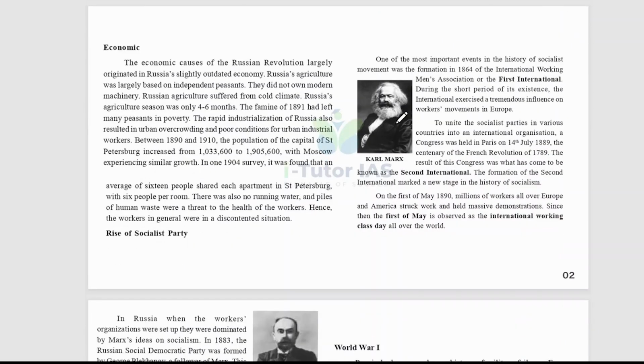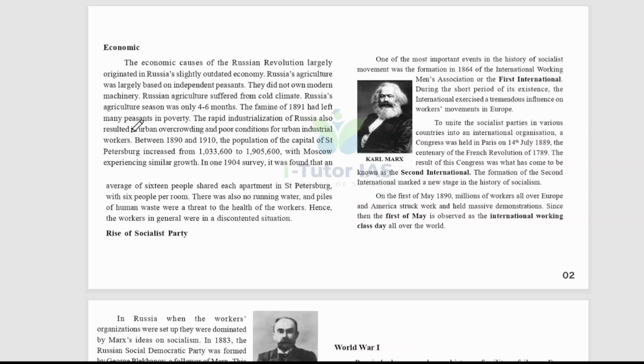The economic causes of the Russian Revolution largely originated in Russia's outdated economy. Russia's agriculture was largely based on independent peasants, and they did not own modern machinery. Russian agriculture suffered from the cold climate. Russia's agricultural season was only 4 to 6 months. The famine of 1891 had left many peasants in poverty, and the rapid industrialization of Russia also resulted in urban overcrowding and poor conditions for urban industrial workers.